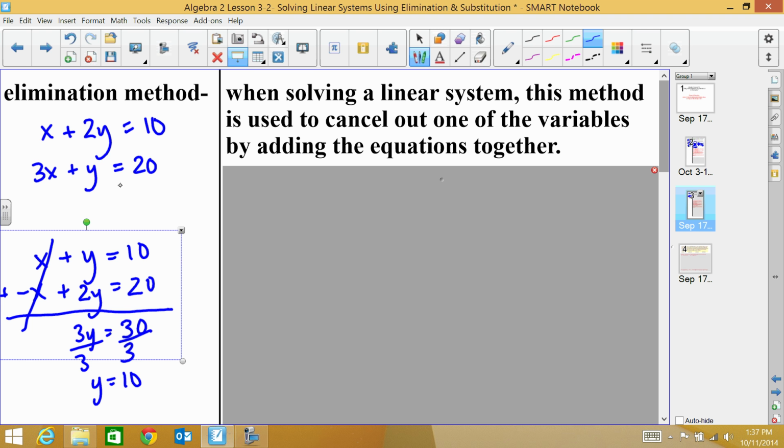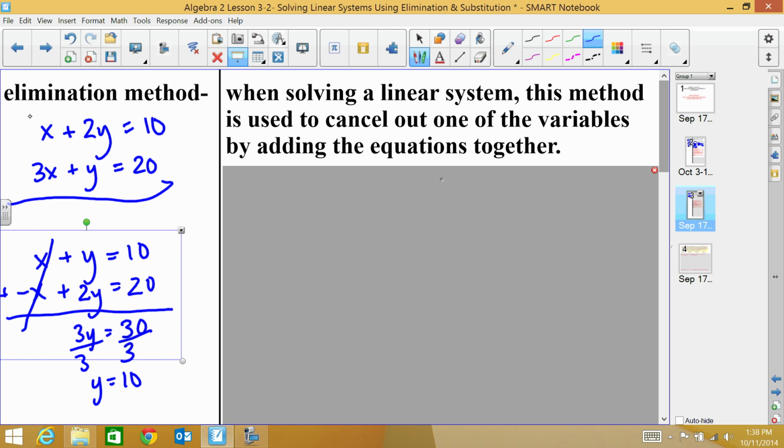Now, for this example up here, though, my x's don't just cancel out like that. It's not very nice. So what I can do is look at either my x's or my y's, and say, how could I change this equation on top so that my x's would be able to cancel out? So if I look at this one, this is a 3x. For this to cancel out, I would have to have a negative 3x up here.